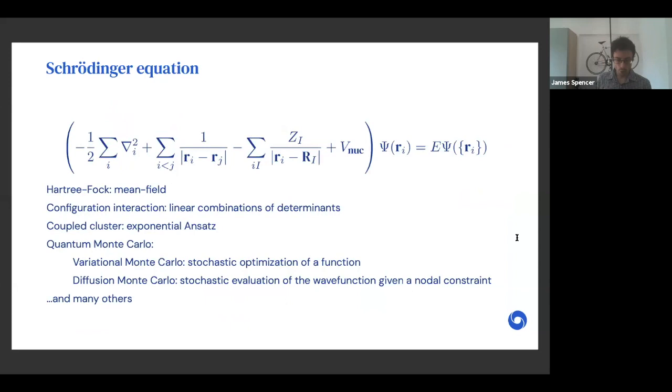And there are a whole plethora of techniques dating back to the 30s, right from the start of quantum mechanics.